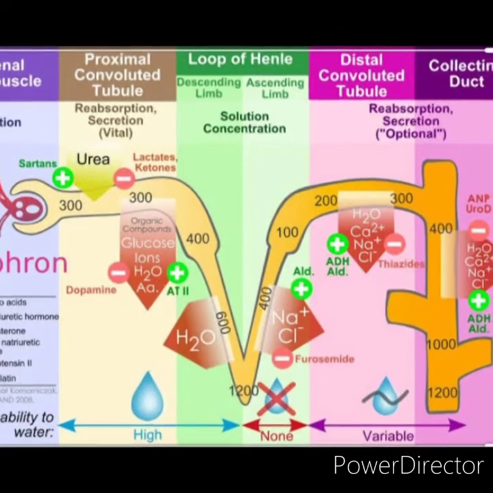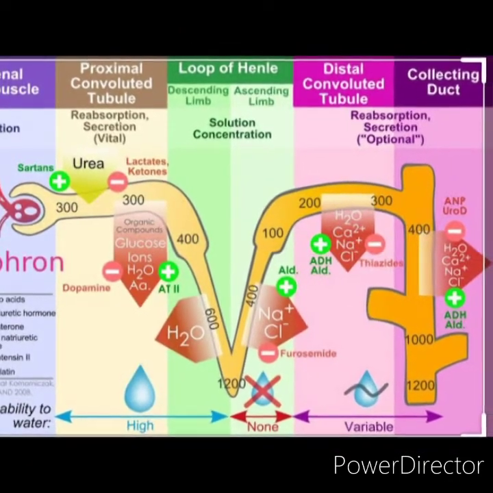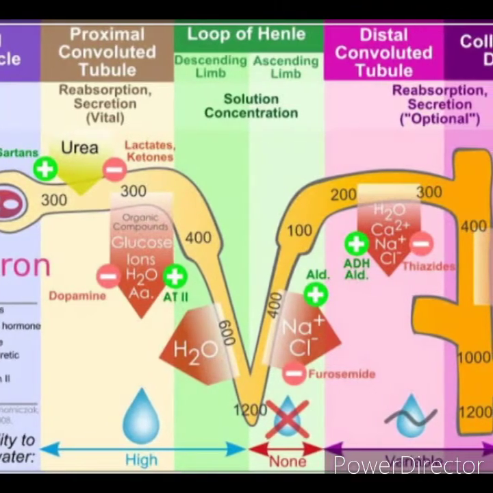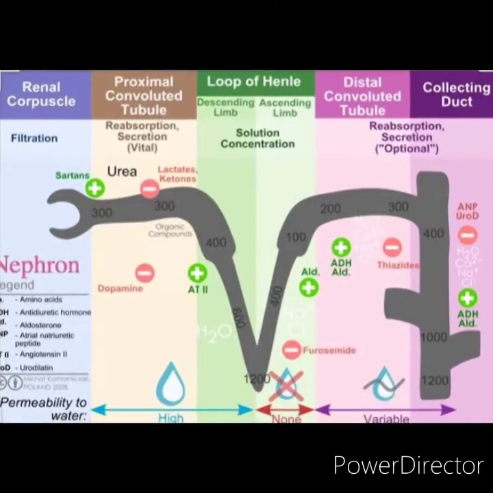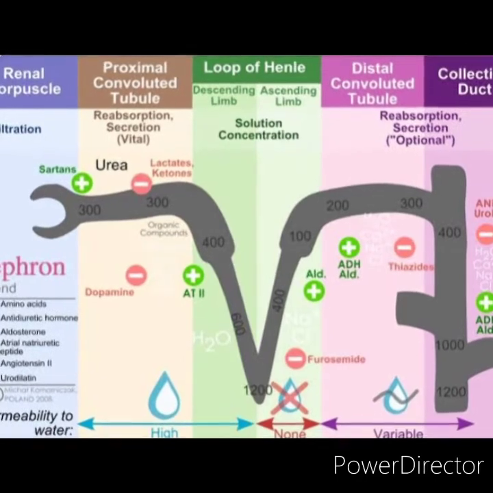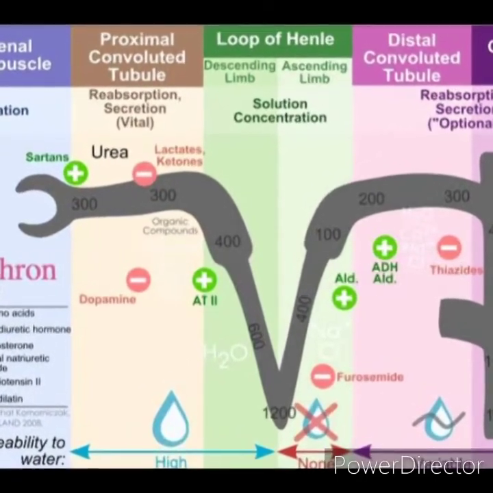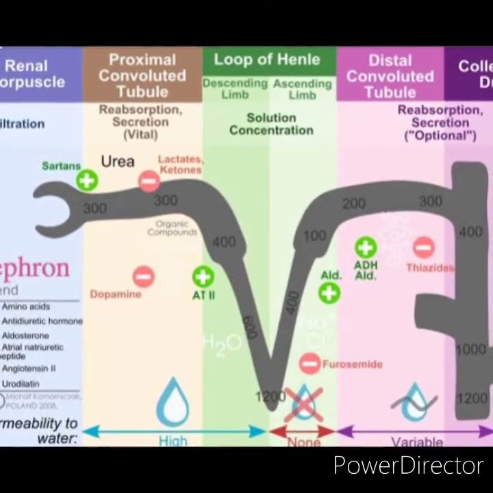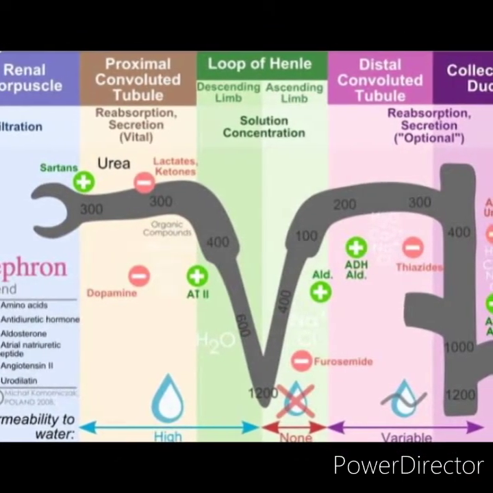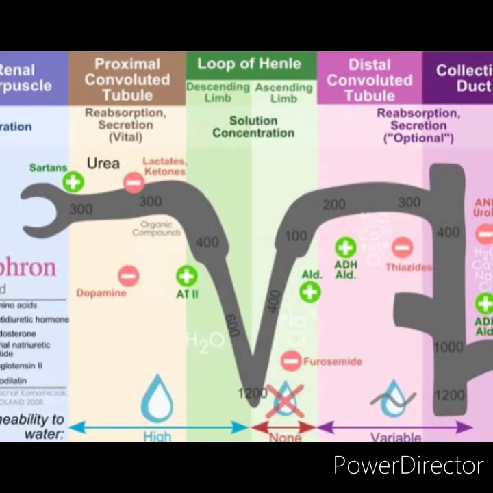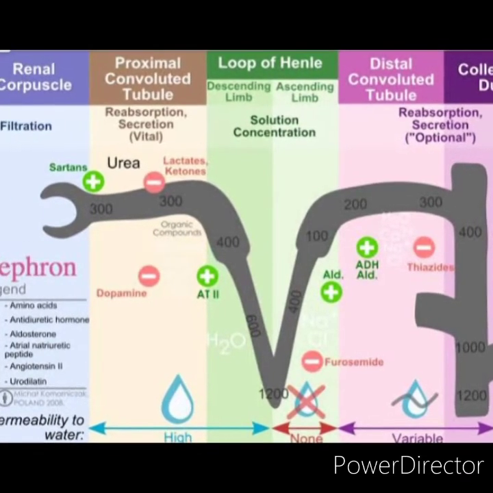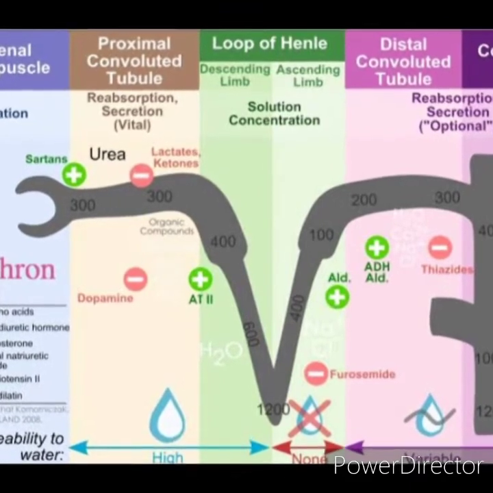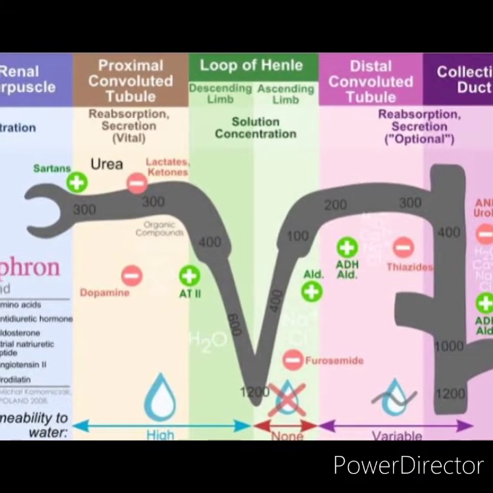The total length of thin descending segment, hairpin bend and thin ascending segment of Henle's loop is 10 to 15 mm and the diameter is 15 micrometer. The thin ascending segment is continued as thick ascending segment. It is about 9 mm long with a diameter of 13 micrometer. Thick ascending segment ascends to the cortex and continues as distal convoluted tubule.